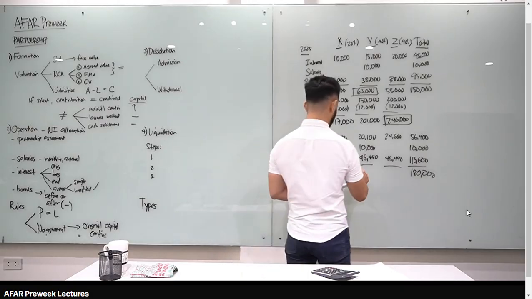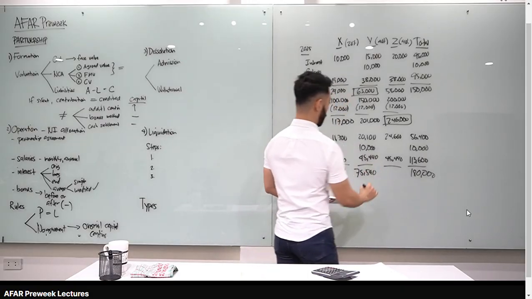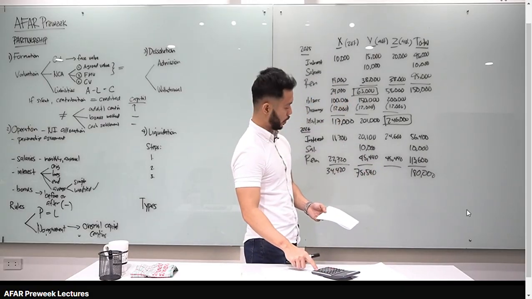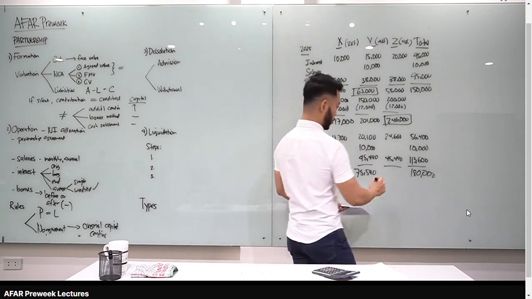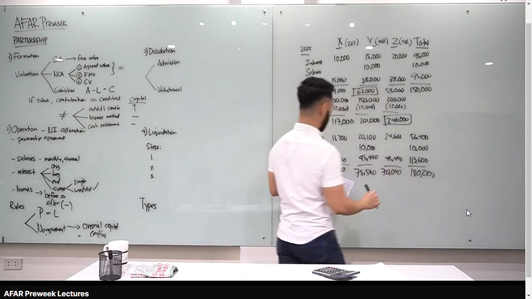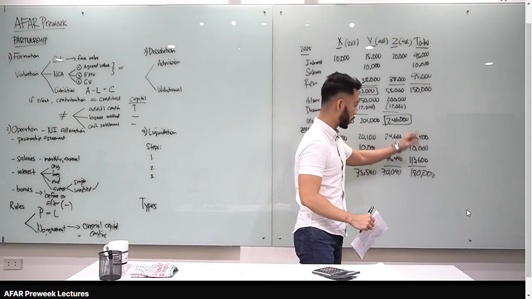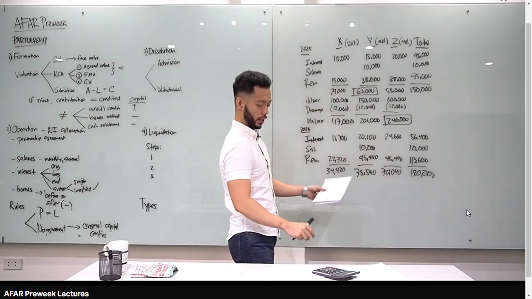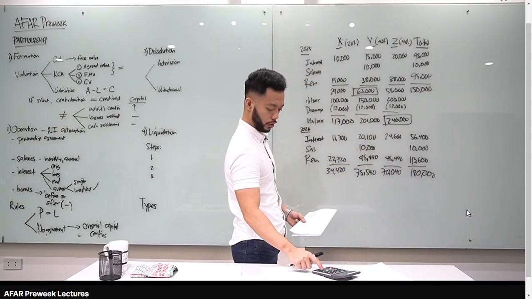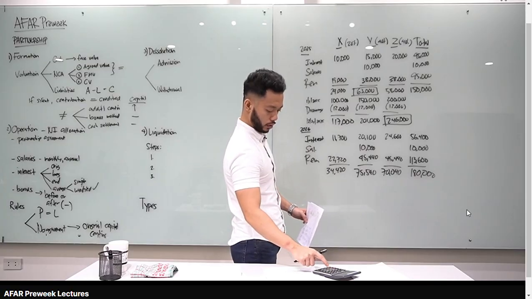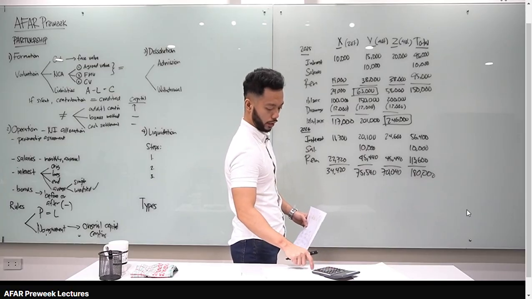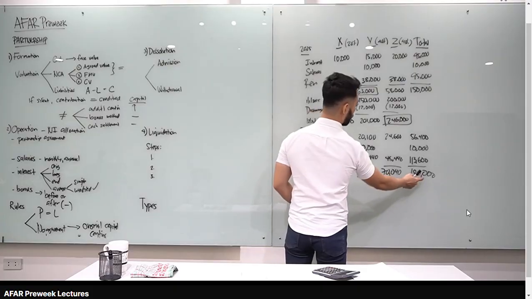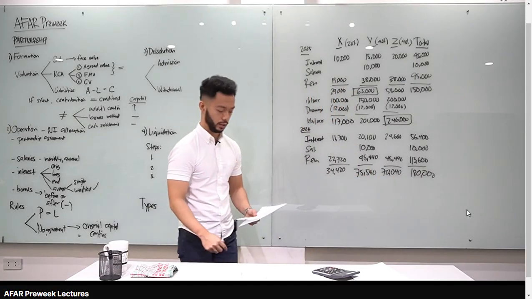45,440 plus 24,600 for partner Z is 70,040. Okay, let's add them, class, to check our total column. The sum of the three should be 180,000 plus 75,540 plus 34,420. So 180,000. When you add the three, 180,000. That means our allocation is correct.